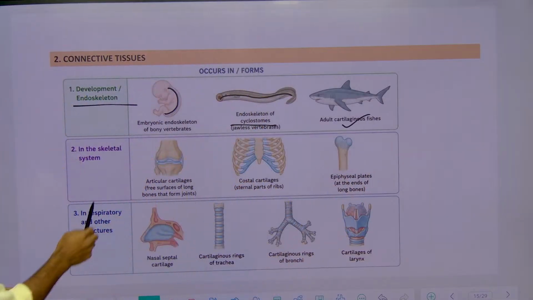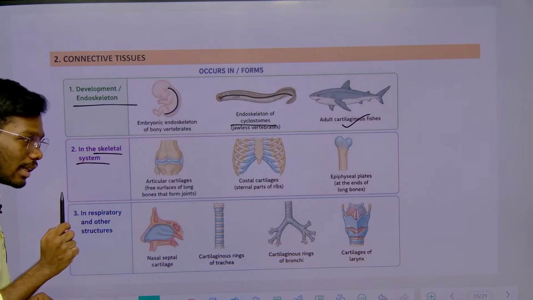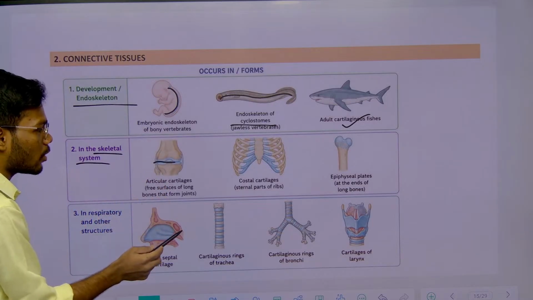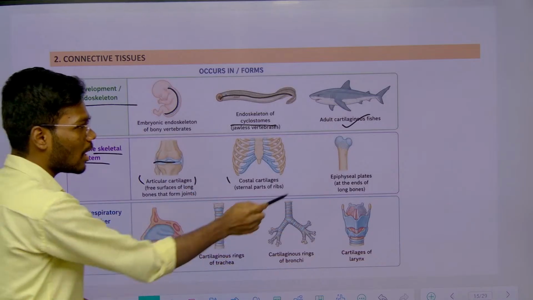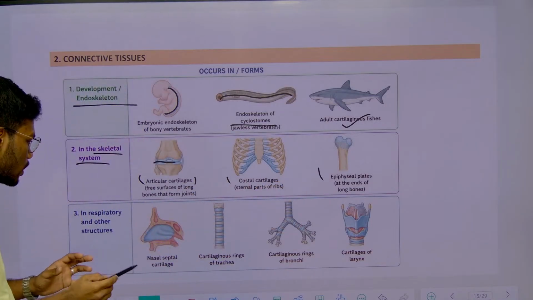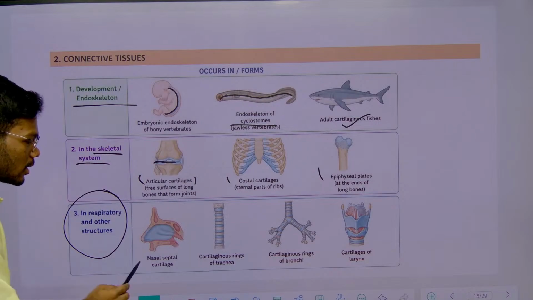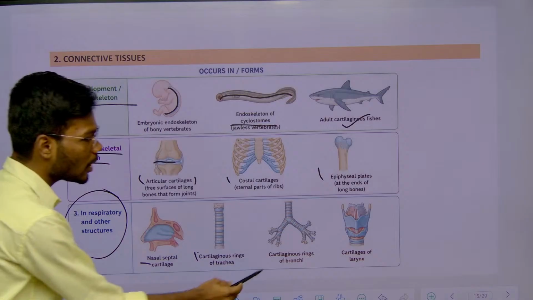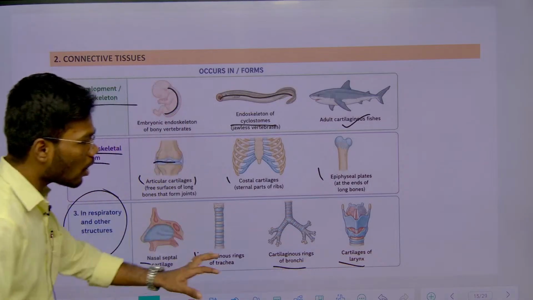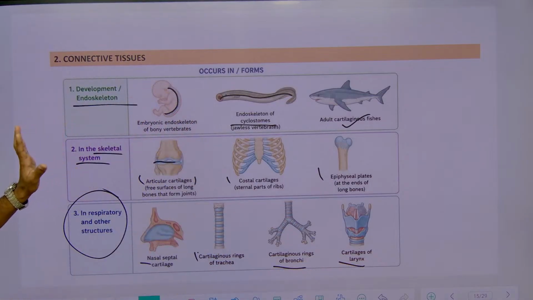Along with that, the internal skeletal system also has different types of cartilage at articular surfaces, costal cartilages and epiphyseal plate, and in respiratory structures such as the nasal chamber and cartilaginous rings of trachea and bronchioles, larynx, all these areas we will see this cartilage.